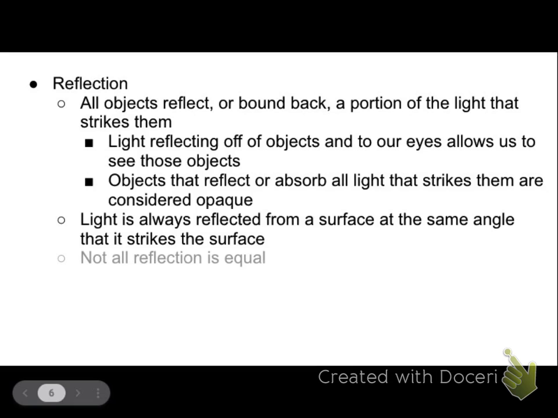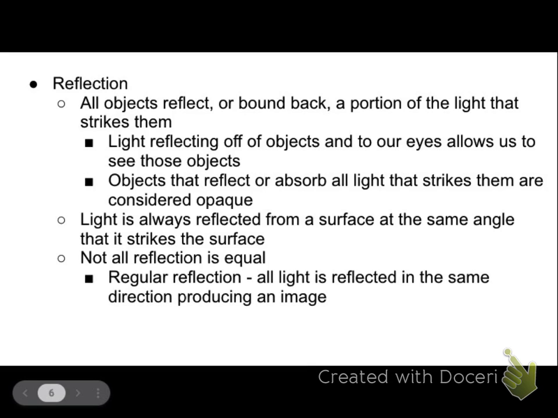The difference comes in the type of reflection that we have. Regular reflection is when all light is reflected at the same angle in the same direction and reaches your eyes in an organized pattern and therefore produces an image. This is the type of reflection you see in a mirror or in a piece of glass or in the shiny surface of your polished car.